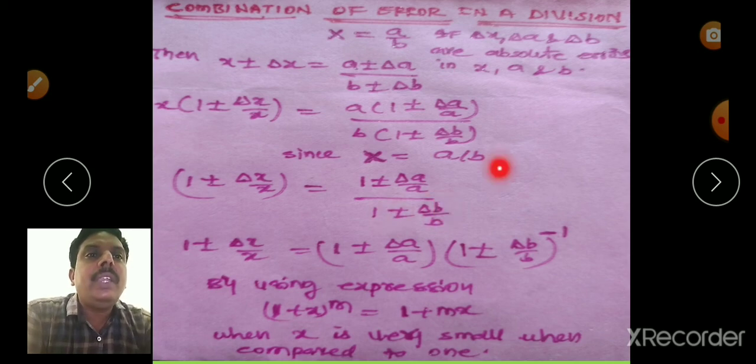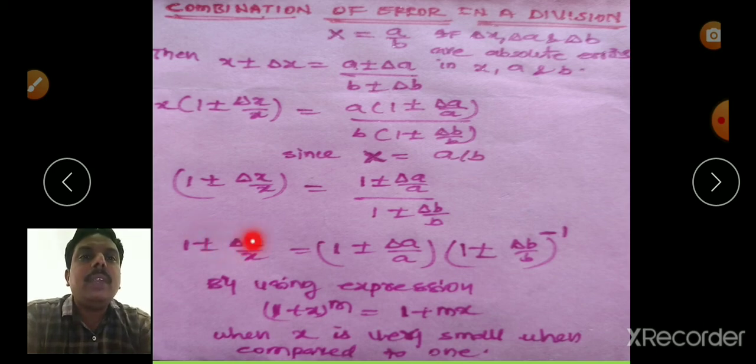Suppose if a quantity is equal to some C by D, we bring D to the numerator and write D power minus 1. Similarly, 1 plus or minus delta B by B whole power 1, we bring upside and write it as power minus 1. So 1 plus or minus delta x by x is equal to 1 plus or minus delta A by A into 1 plus or minus delta B by B whole power minus 1.